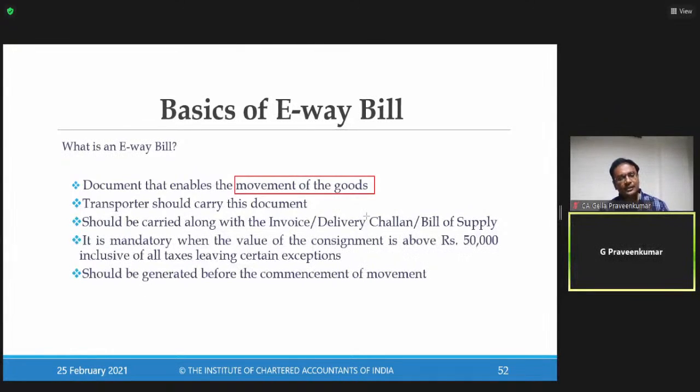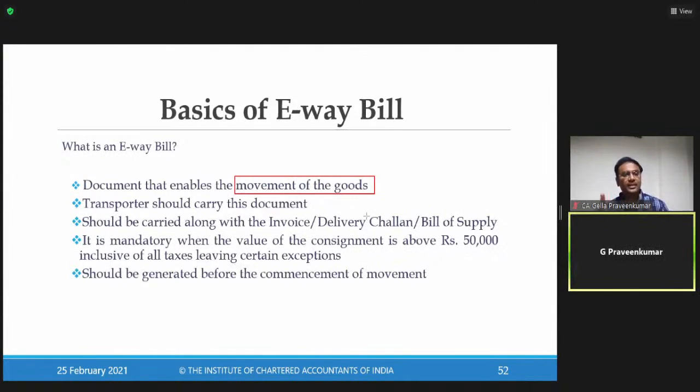This person supplies goods to his customer who is in the adjacent building, door number 523. Goods are to be moved from 522 to 523. This is the document required for such movement.